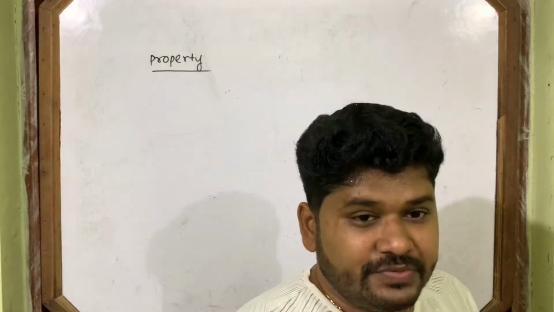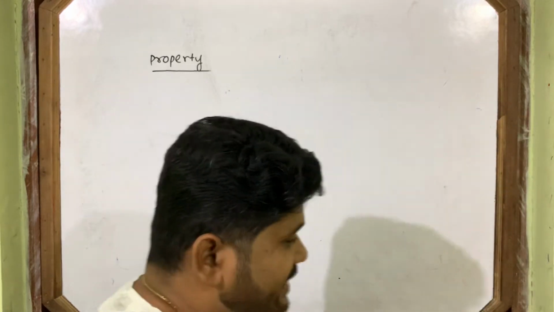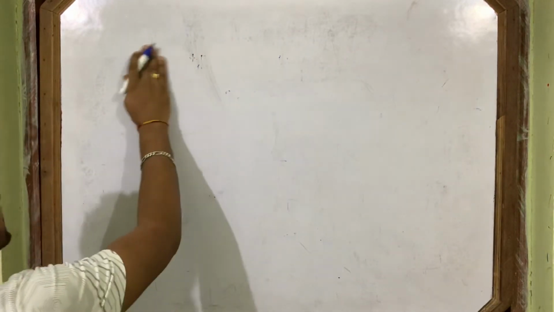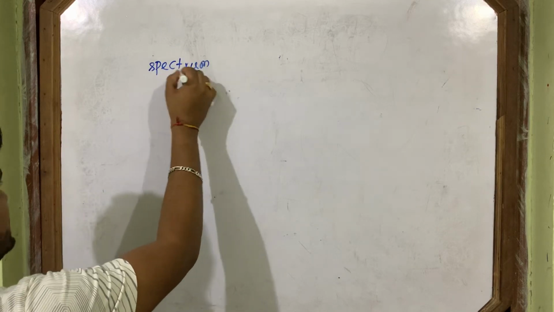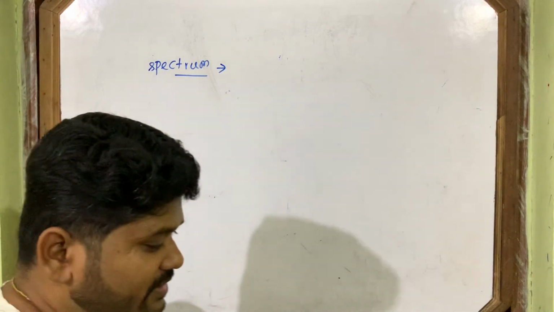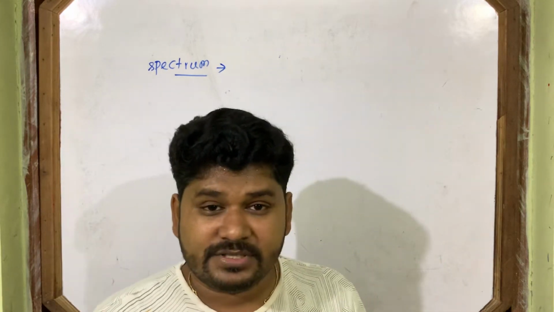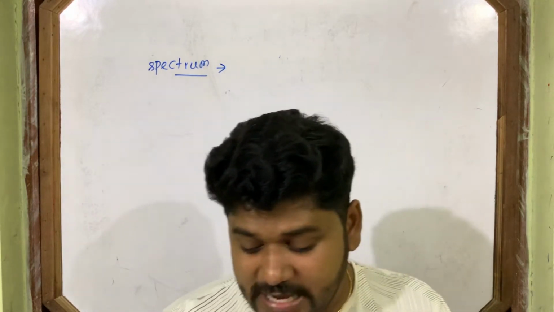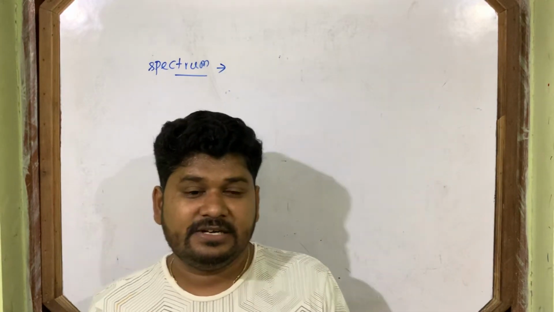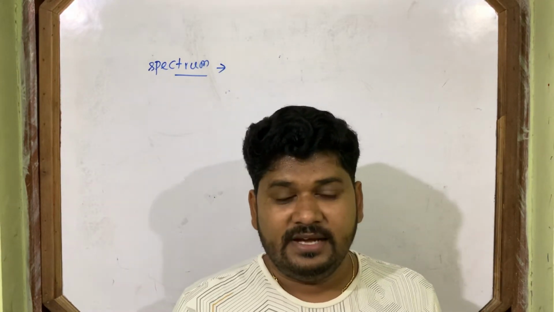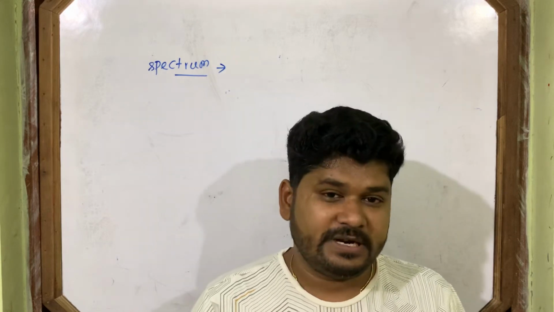So now we'll move to the electromagnetic spectrum. Now you see the electromagnetic spectrum. It consists of many waves. We arrange those waves in increasing or decreasing order of their wavelength, and that is called the electromagnetic spectrum.